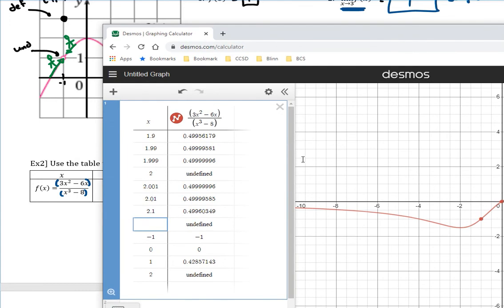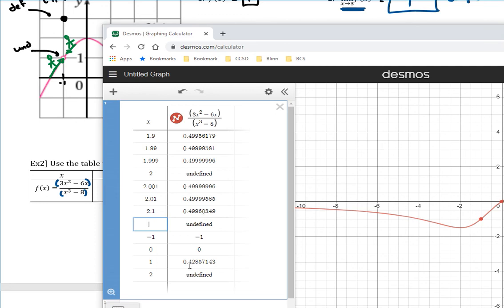Okay, so my focus is just these values here. What we want to see is what's happening as our x gets closer and closer to 2. So at 1.9, it's sort of close. 1.99, it's getting closer. 1.999, it's getting really close. And notice what's happening with our pattern here. These are our y values, the 0.4995, and then 0.4999995, and then this one, 0.49999, a bunch of 9s, and then a 6. Well, we can start to see the pattern. It looks like the more 9s I put after the 1.999, if I keep adding 9s to it, it's certainly looking like it's just going to be 0.49999 with more 9s.